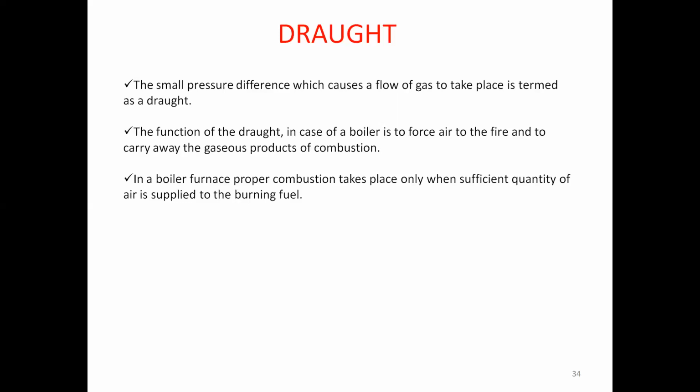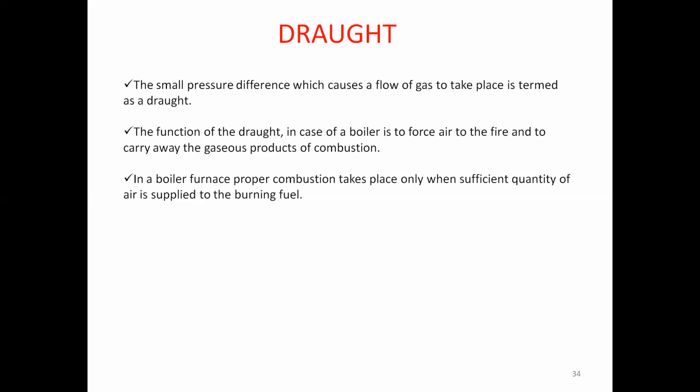The major function of the draught is supplying the source of air to the fire. Like we are burning the coal in the boiler, whether external or internal, and we are supplying some amount of air to the system. Then we call it a function of the draught. So here we have two functions. One is to force air to the fire at the initial level, and the other is to carry away the gaseous products of combustion at the exhaust level. So these are the two different things.